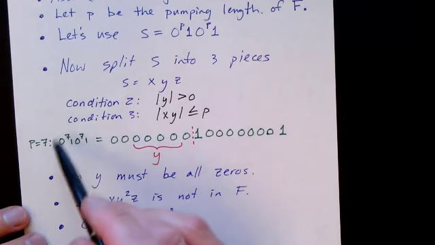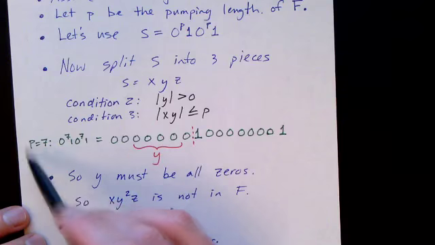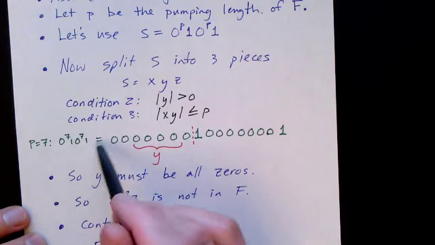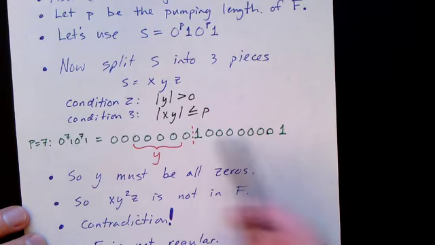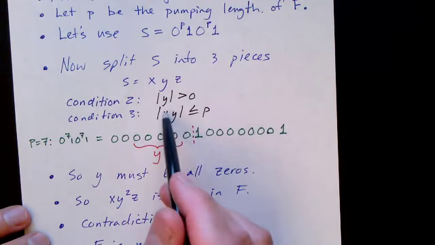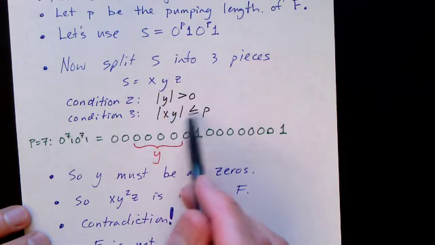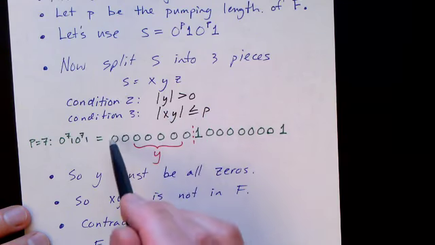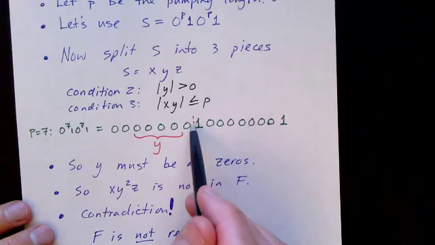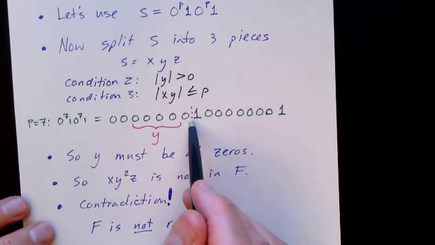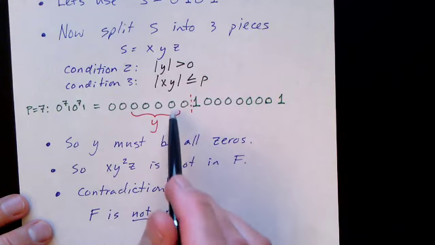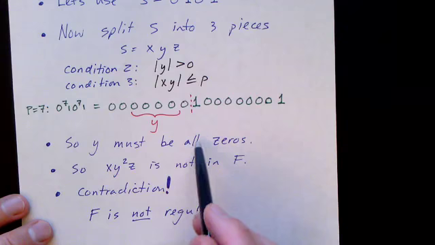So in this example, we're just kind of arbitrarily guessing that P might be 7. The pumping length is 7. So we have 7 zeros followed by 1, followed by 7 zeros followed by 1. And here, the length of X and Y combined has to be 7 or less. So X is 2 plus 4 more is 6. So Y cannot extend beyond the dashed line. So more importantly, Y must be all zeros.